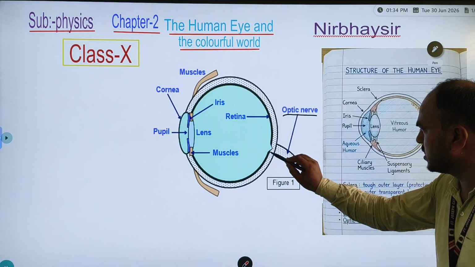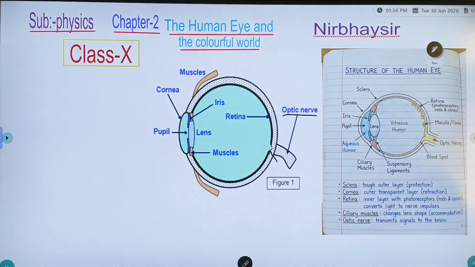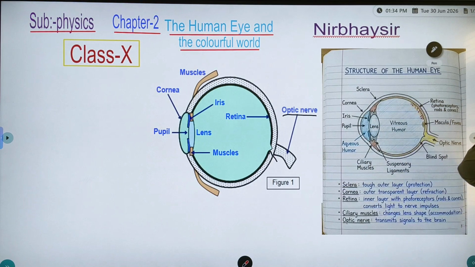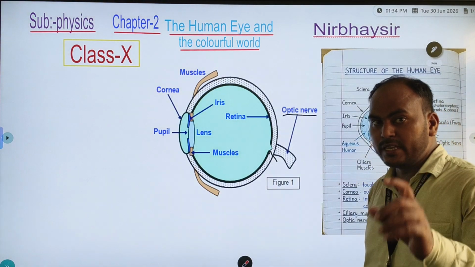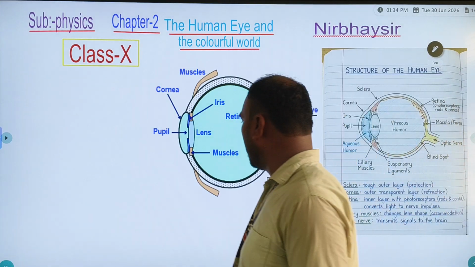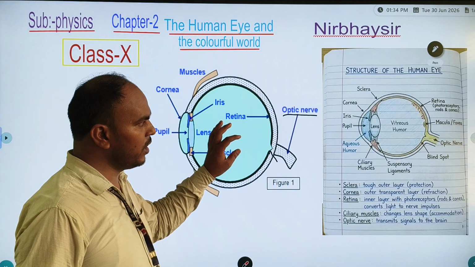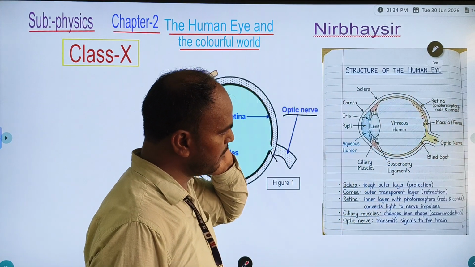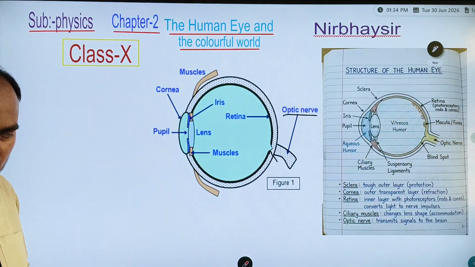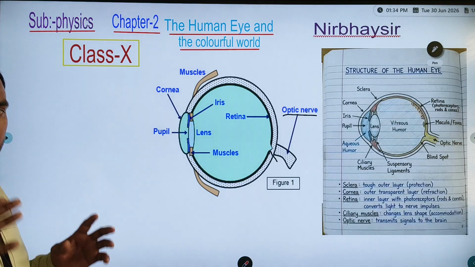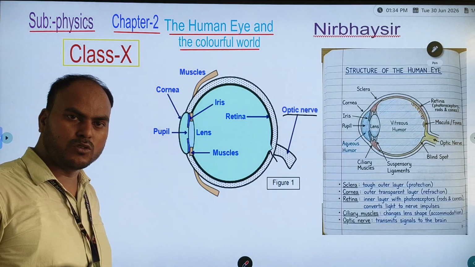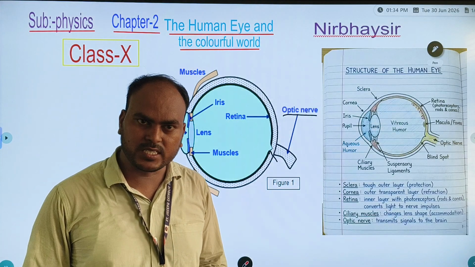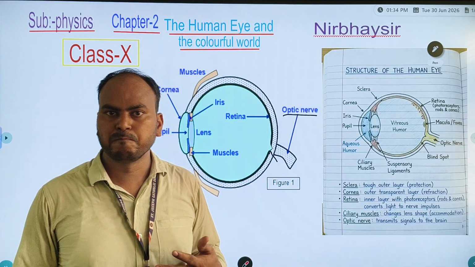Here, if you see, this is known as the blind spot. Now these are all the optic nerves, which are connected to the brain. All electric signals will pass from the optic nerve to the brain, and the brain will convert the signal so we are able to read, communicate, and identify things: which is a pen, which is a pencil, which is a book, which is a bench.